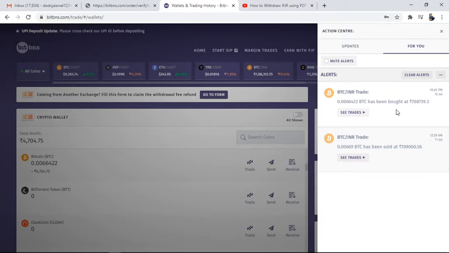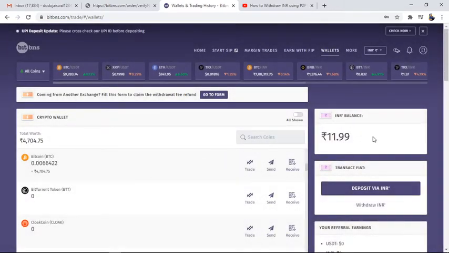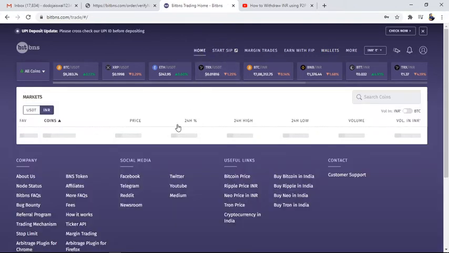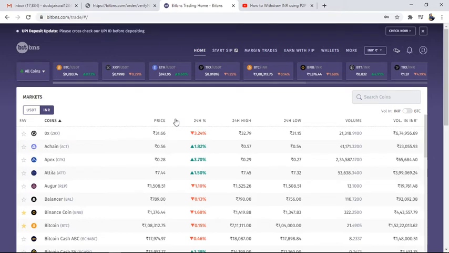So like me, you can also put the trade here, but after putting it, when I have to buy and when I have to sell, I have to tell you how you can actually get the profit here. So I will cover everything: first of all, how to do the deposit, and how to withdraw the amount from this Bitbns. So many things I am going to cover, but one thing more, go in the description if you are really interested in getting profit from this platform. So join from the link given below.